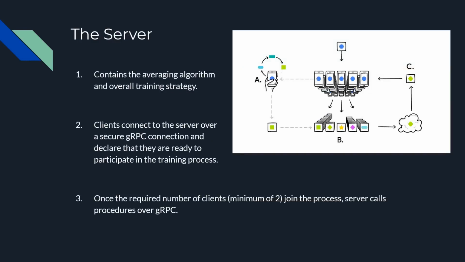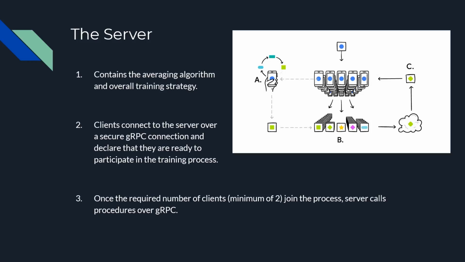Now coming to the server, it contains an averaging algorithm which determines how to average out the various models that the server has got from the different devices that took part in the training process. Clients and the servers will connect using the gRPC connection. This gRPC connection is SSL protected, it's completely secure. So this will allow each of them to execute methods on each other.